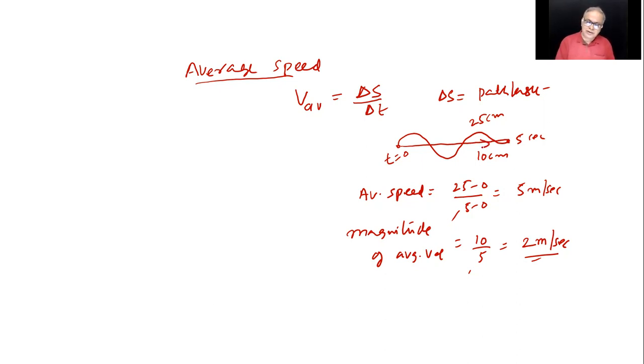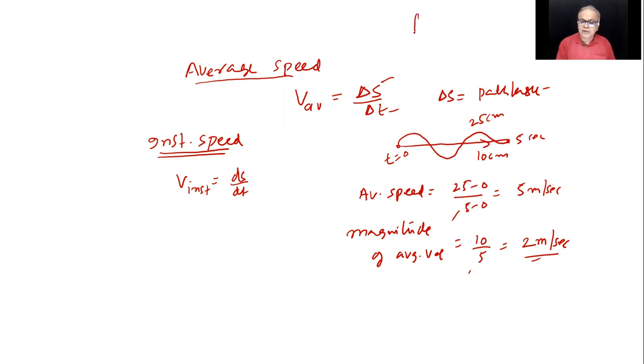All right. Then instantaneous speed. By definition, once again, you can give things like this. Instantaneous speed, V instantaneous is equal to ds by dt. Actually, it is not a delta s by delta t. This is ds by dt. The difference between delta s and ds is that delta s may be small, but finite. That is, you can measure it, you can count it. ds is infinitesimally small.